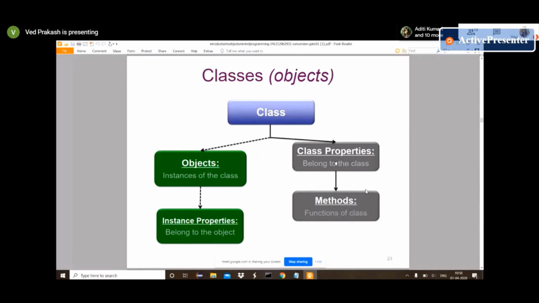And suppose after this you provided employee name, employee ID. Now you will do something with this class or object. Like you will assign some programming work, like create an MVP to Ved or Raghav or someone. So that's a method.